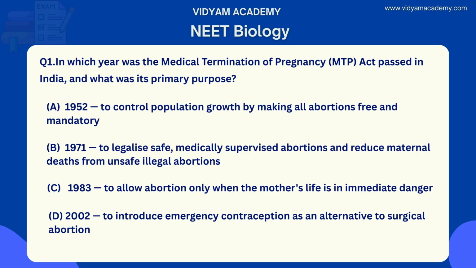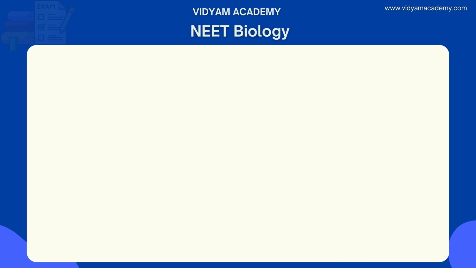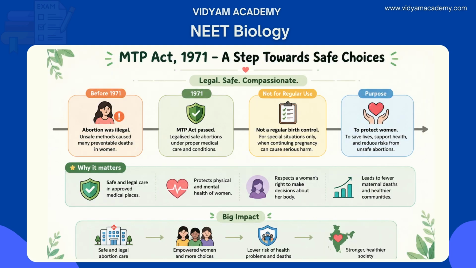What is the right answer for this question? Option B. The primary purpose of the MTP Act in India, which was passed in 1971, was to legalize safe medically supervised abortions and reduce maternal deaths from unsafe illegal abortions. Before 1971, abortion was illegal in India and women seeking to end unwanted pregnancies were forced to undergo unsafe illegal procedures performed by untrained persons in unhygienic conditions, leading to thousands of maternal deaths every year from infections.